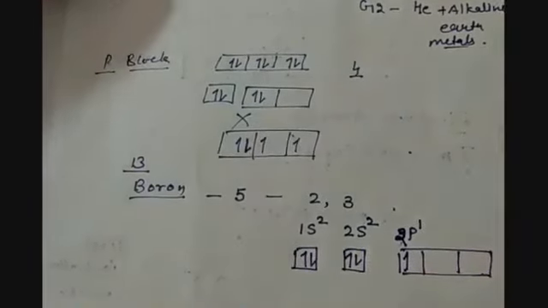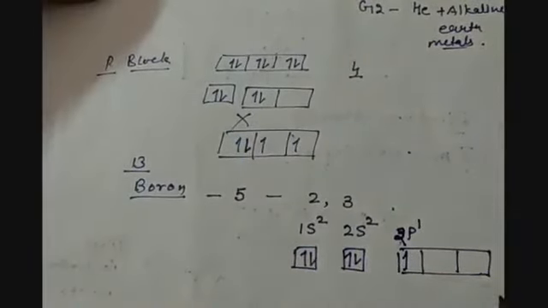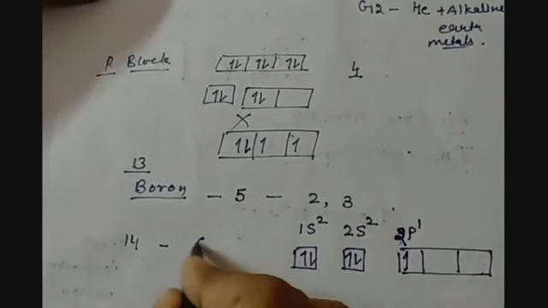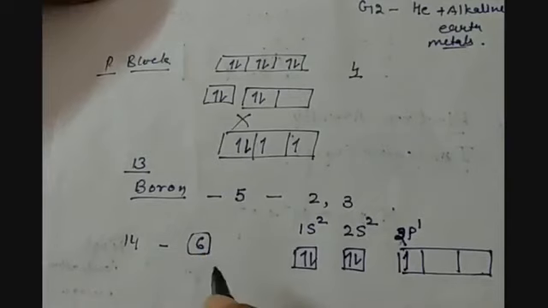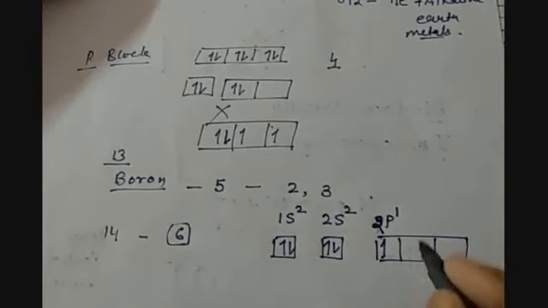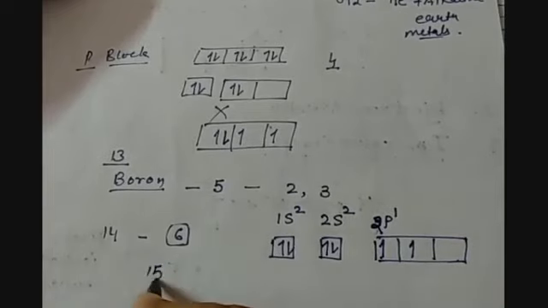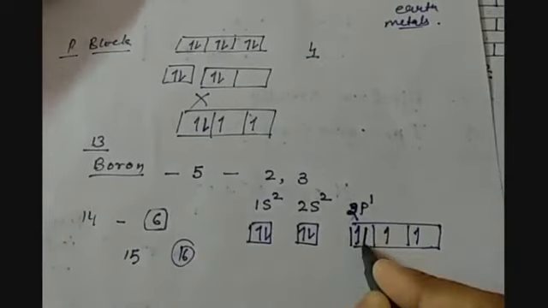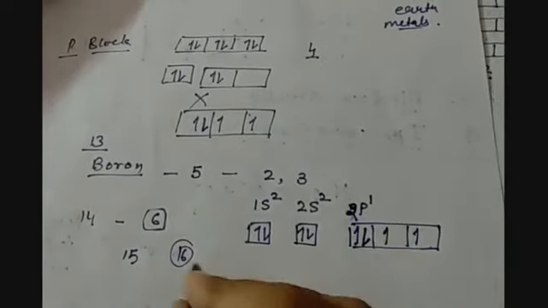As we go to the next group, group number 14, we will have 1 more electron here. In case of the 15th group we have another electron here. In case of the 16th group we will accommodate the next electron here. In case of the 17th group this will be the configuration.